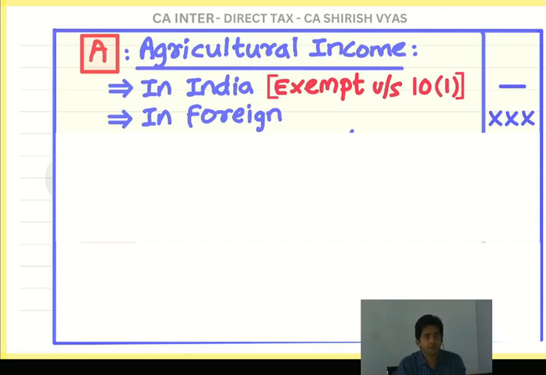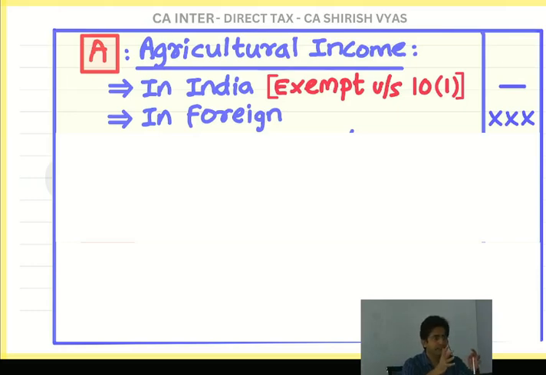Next alphabet is M. MPs and MLAs, Members of Parliament and Members of Legislative Assembly, get salary. And their salary is taxable under the head income from other sources. You will find it a little weird right now. They get a fixed monthly salary, but that comes under income from other sources. So what is weird? It is salary, so it should come under the head income from salary.